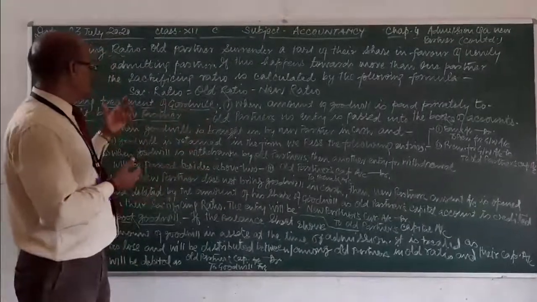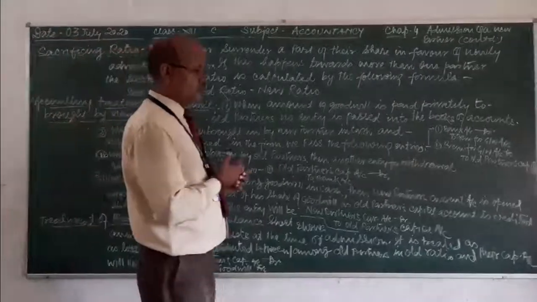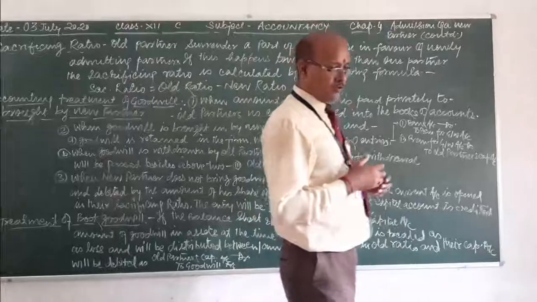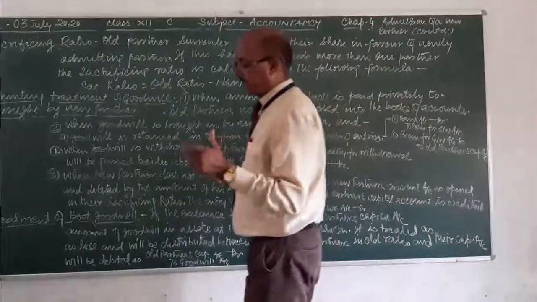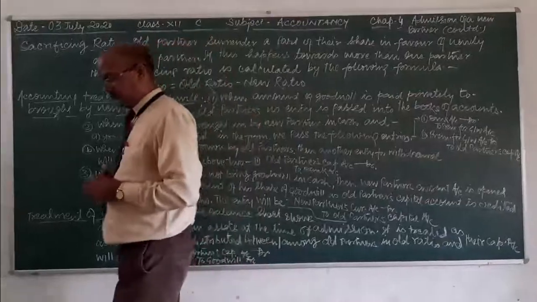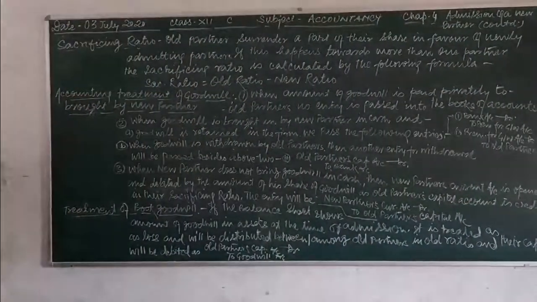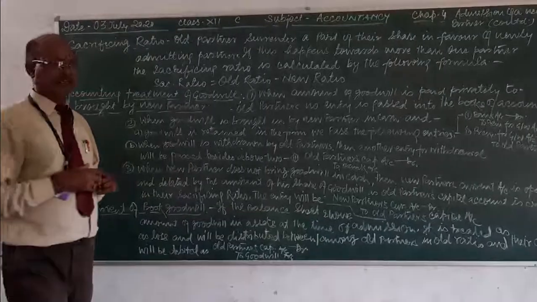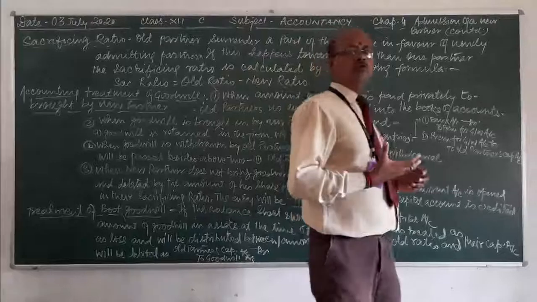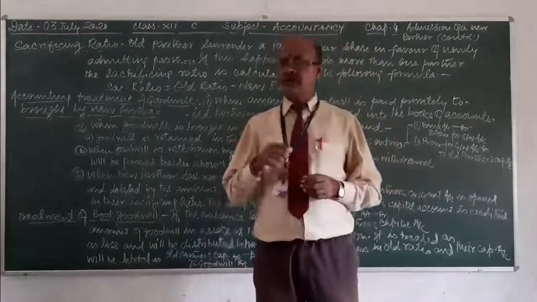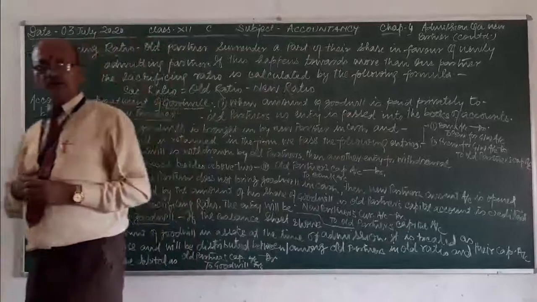So, coming to the next point, we have to look at the accounting treatment of goodwill brought by a new partner. As you know very well, the new partner is expected to bring an extra amount besides his share of capital in the firm. For what?